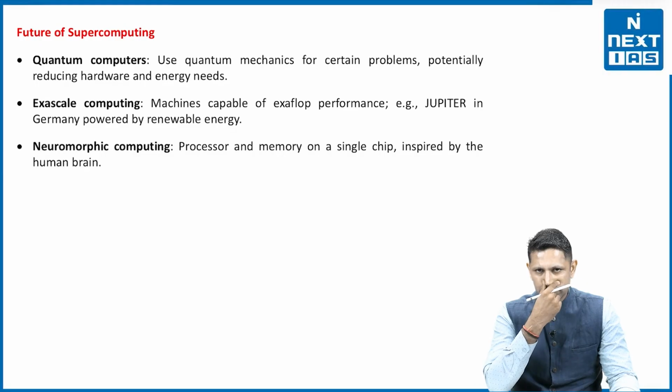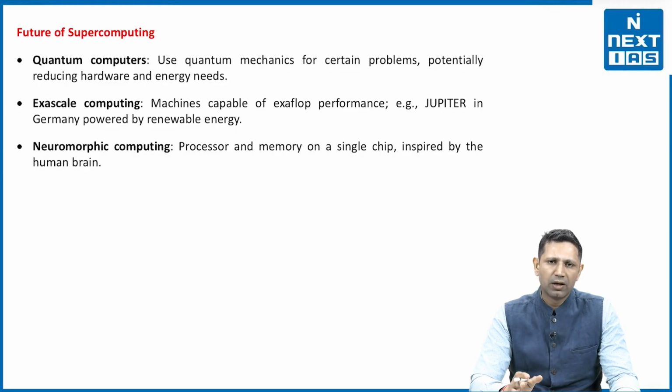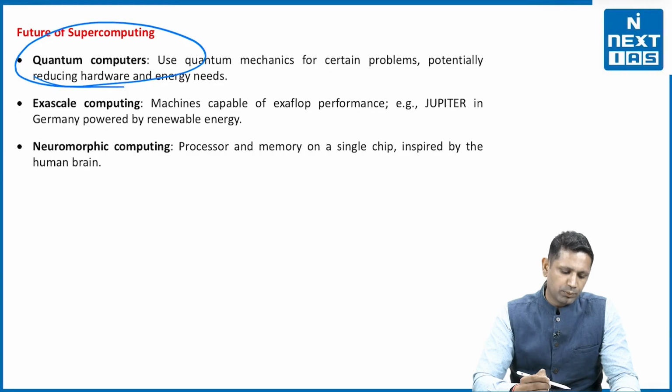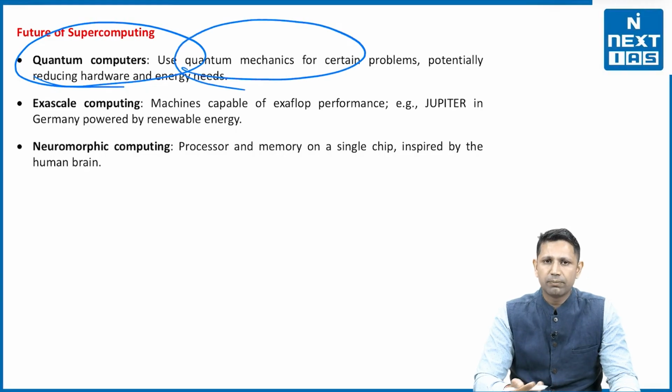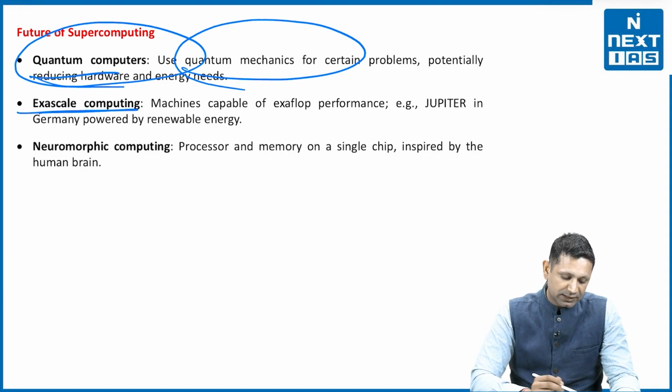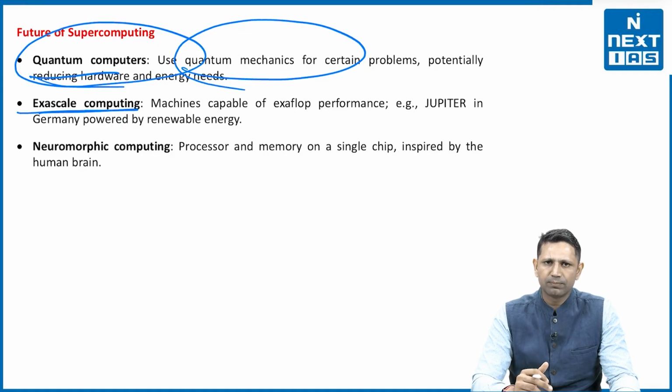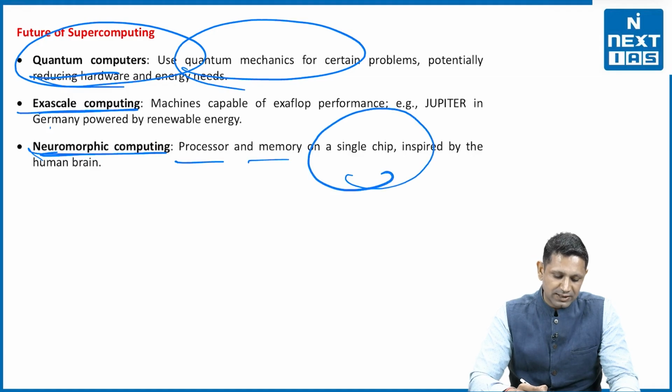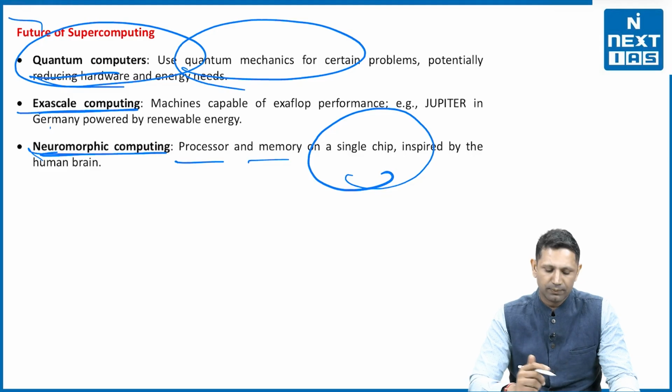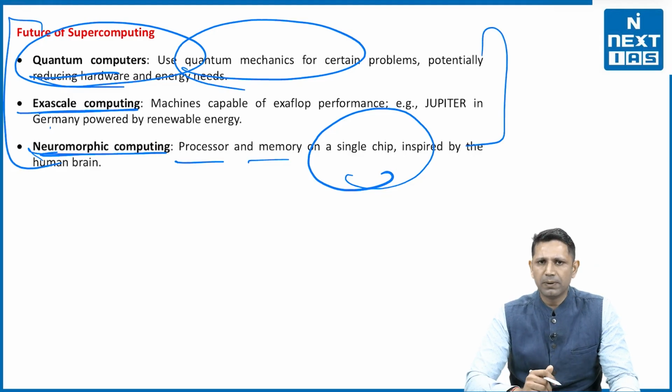Now next is, what is the future scope of supercomputing? In future we are talking about quantum computers, which will be based upon quantum mechanics. China is building, the US is also building, and India is also working on quantum computers. Then exascale computing: the USA has already built it, and now India is also trying to build exascale computing. Then neuromorphic computing, in which the processor and memory will be on a single chip, and it is inspired by the human neurons or human brain. So these are the futures of supercomputing.